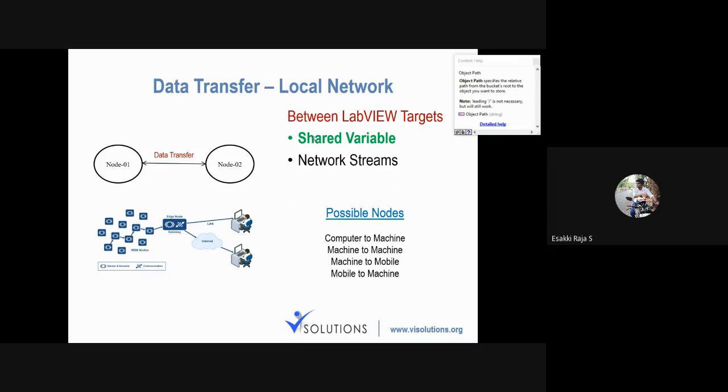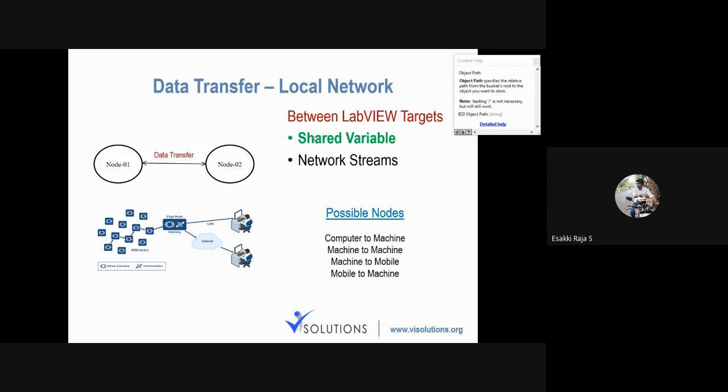Using this shared variable, we can communicate between computer to machine. I can transfer data between a system and a machine, and it can be a controller. So machine in the sense of a controller, and machine to machine means controller to controller, then controller to mobile. Even to mobile we are able to transfer data. We have specific software for it. And then mobile to machine, in the sense mobile to controller.